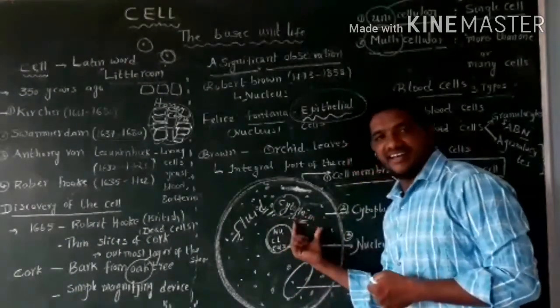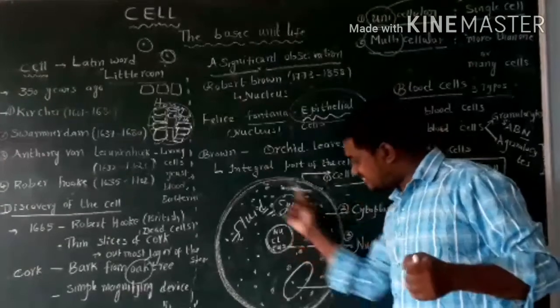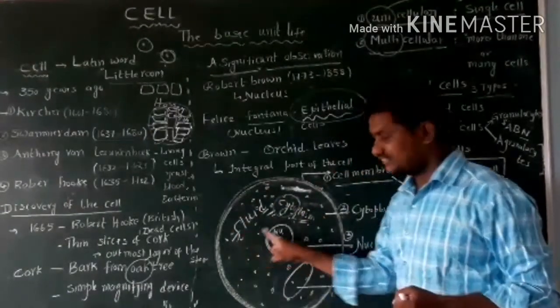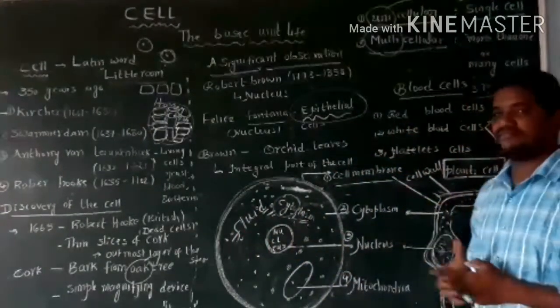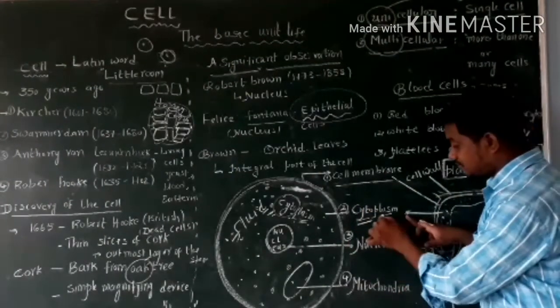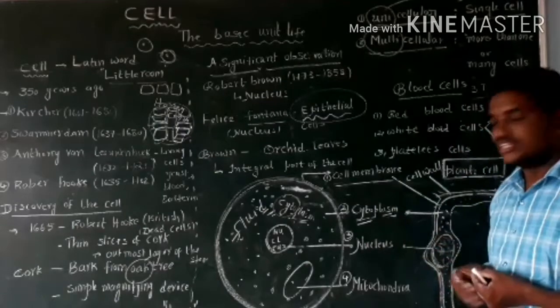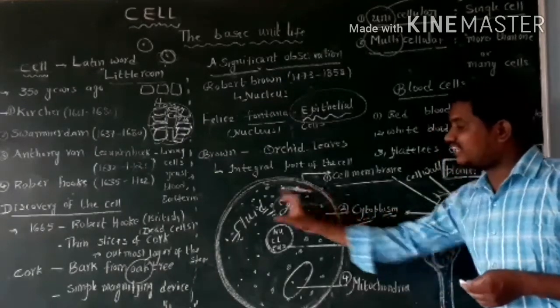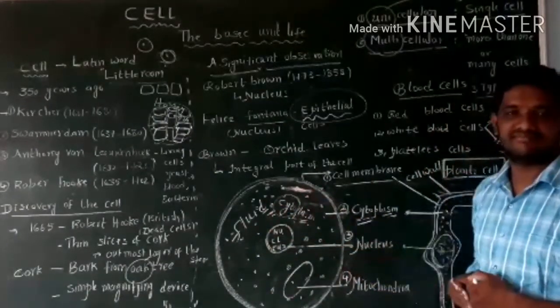The liquid material present inside the cell is called cytoplasm. Remember this word: cyto, cell; plasm, fluid.